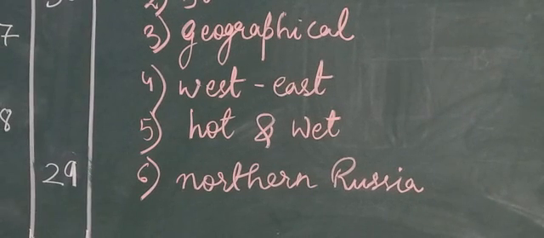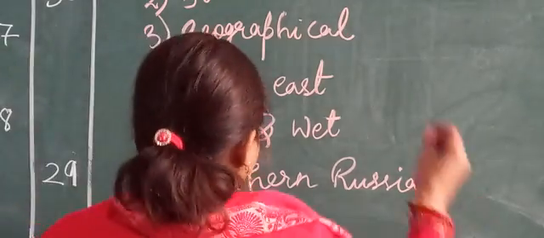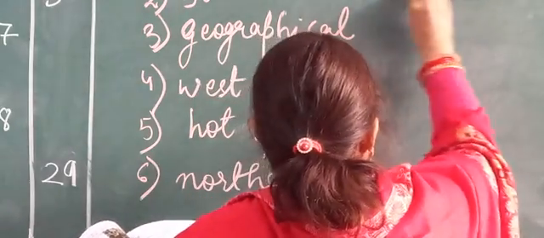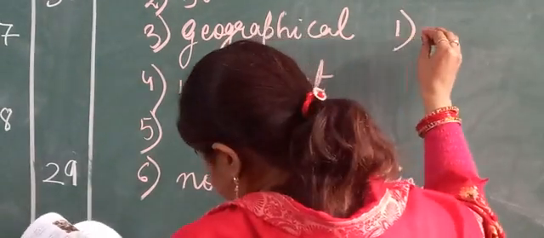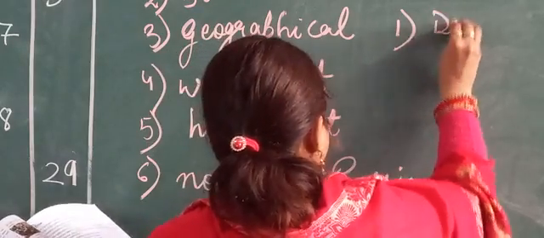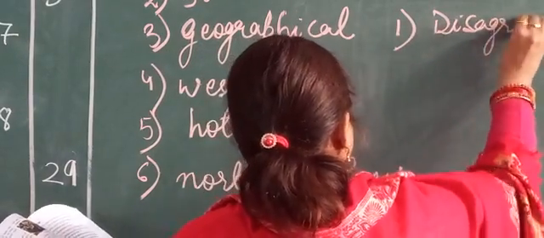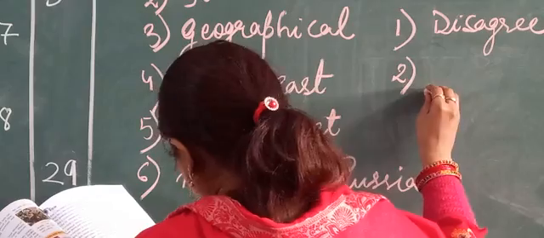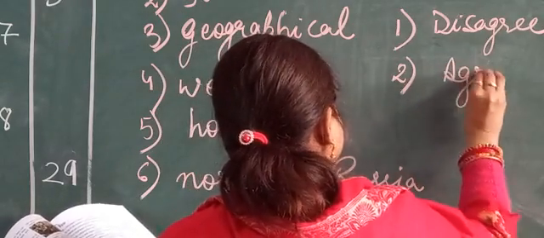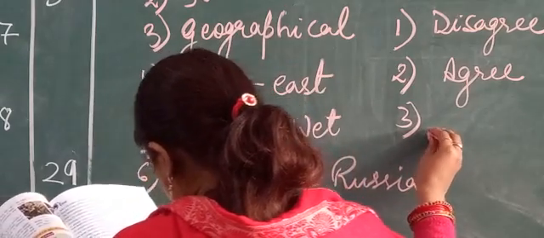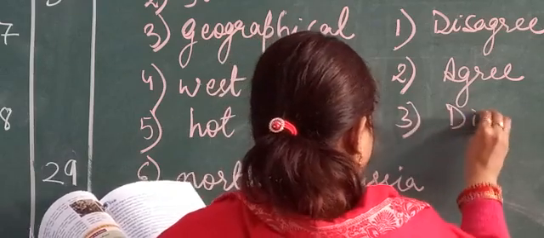Okay. So, agree and disagree. First one, Pamir is the highest mountain north. It is disagree. Second one, Asia encompasses all the three heat zones. Agree. Third one, in summer season the monsoon winds blow offshore. It is disagree.